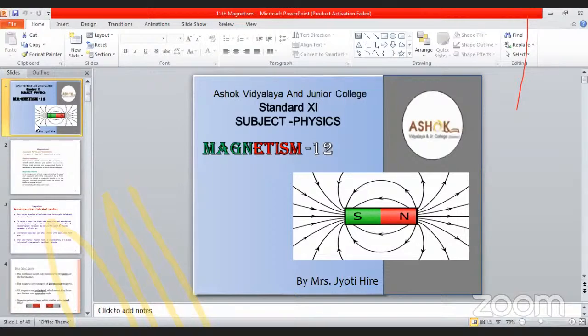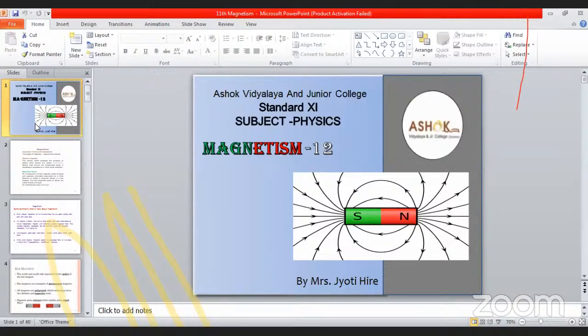Magnetic force experienced per unit pole strength is the magnetic field. It can be resolved into components along the horizontal, B bar H, and along the vertical, B bar V. H for horizontal and V for vertical. The vertical component can be conveniently determined.